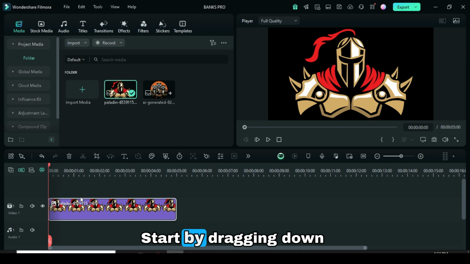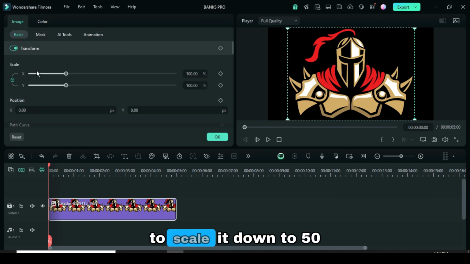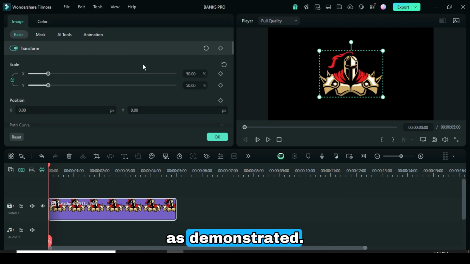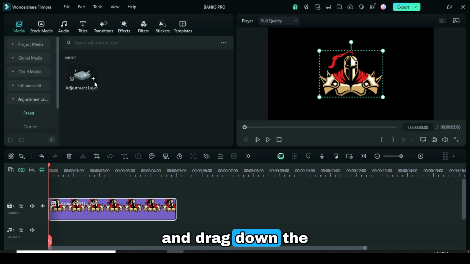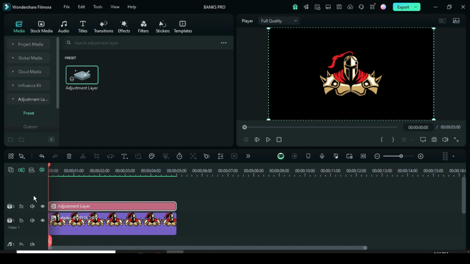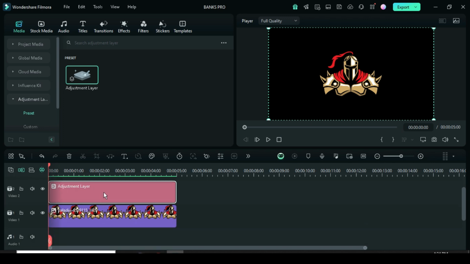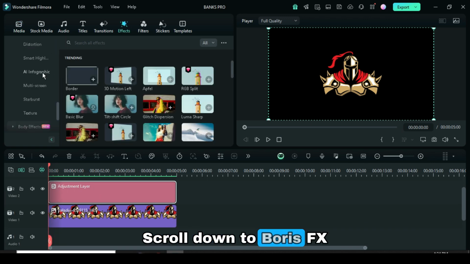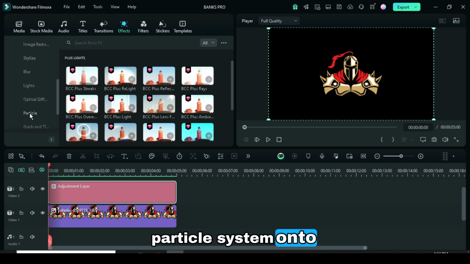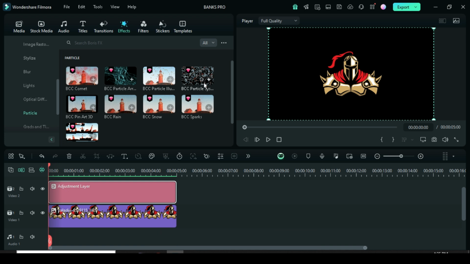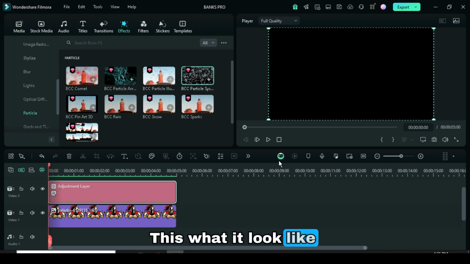Welcome. Start by dragging down a logo, then click on it to scale it down to 50, as demonstrated. Next, navigate to Media and drag down the adjustment layer. Now go to Effects, scroll down to Boris FX, select Particles, and drag the BCC particle system onto the adjustment layer. This is what it looked like when you preview it.